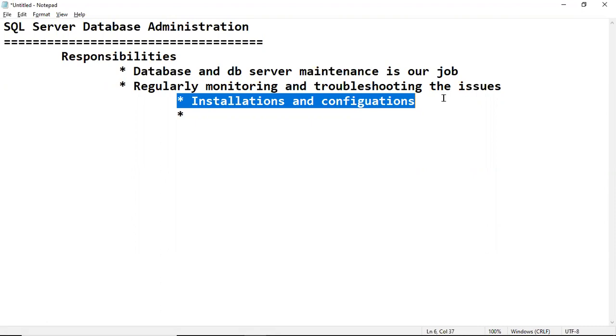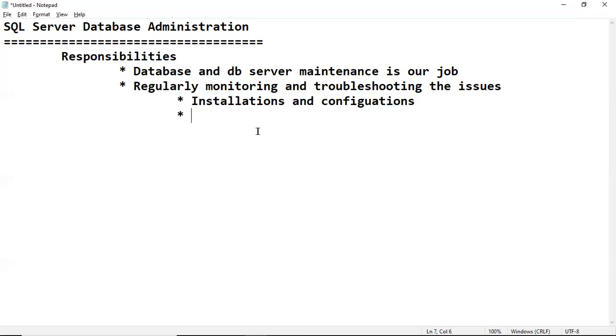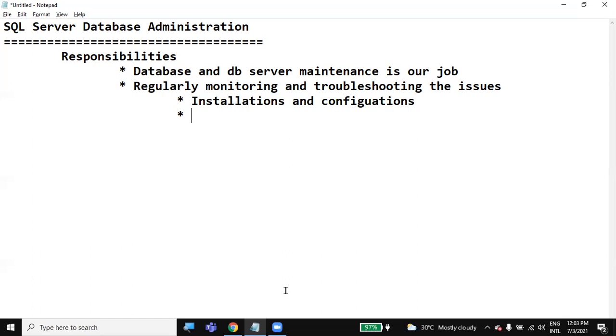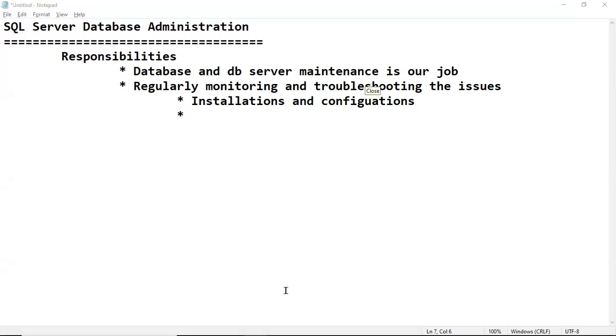No need to install SQL Server. SQL Server is already there, all the features are there, everything is working fine. So it is not a regular activity, but it is one of our responsibilities.